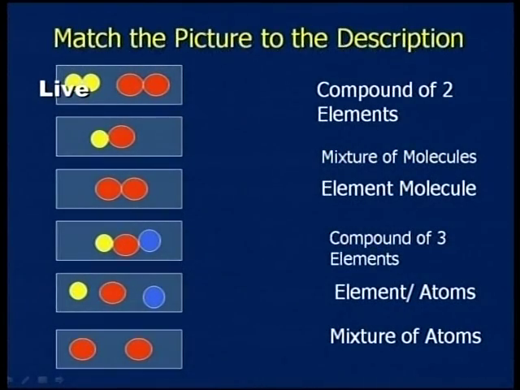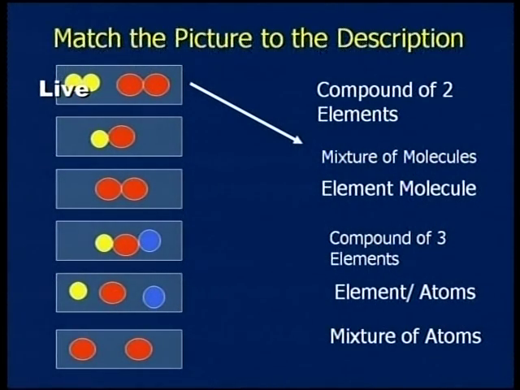I want to give you an activity, just observation only. Among those things you have to match: compound of two elements, mixture of molecules, element of molecules, compound of three elements, element of atoms, and mixture of atoms are given. Let me match them. See the first one. When you observe the first one, there are two colors, of course red, and another one is light green.